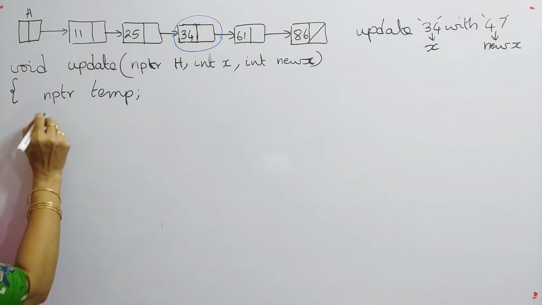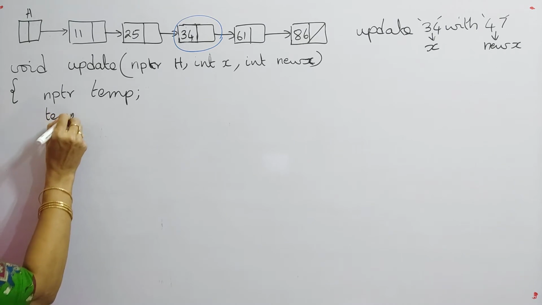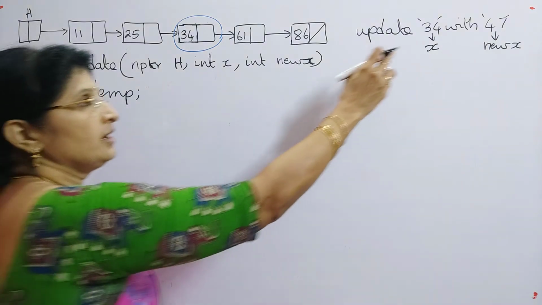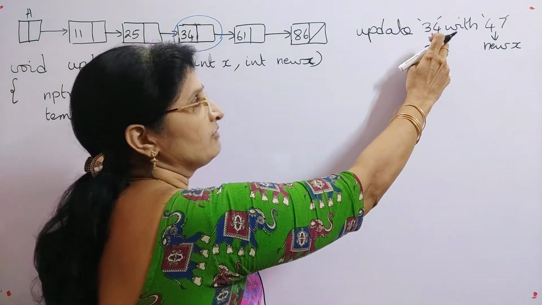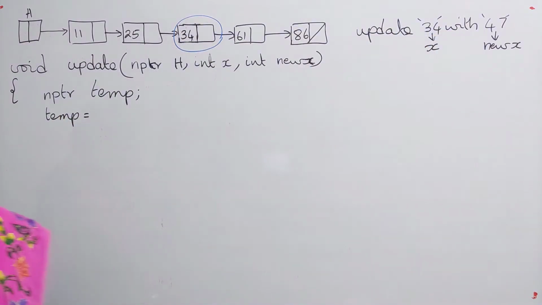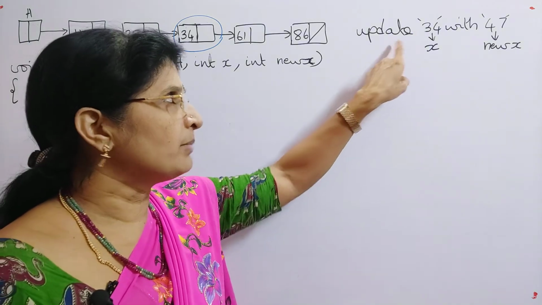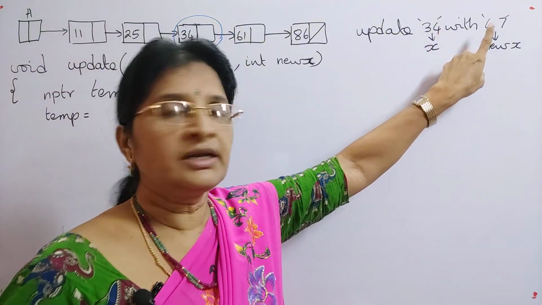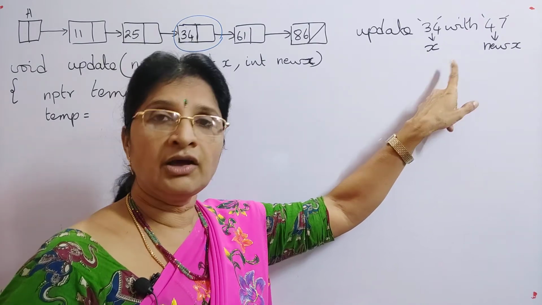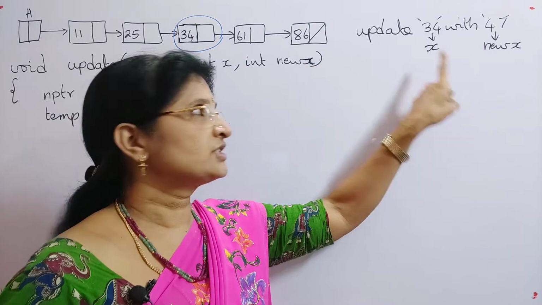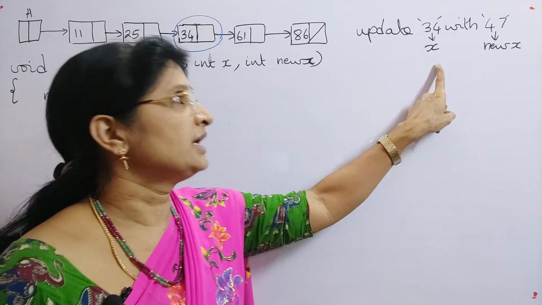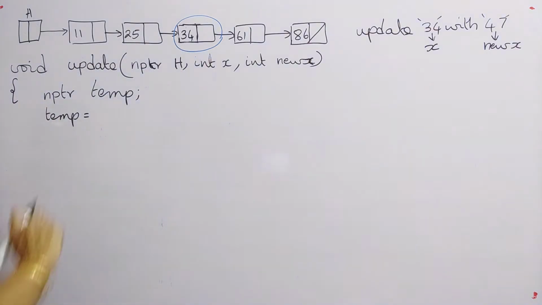So now what do we have to do? First of all, we have to find whether the value you want to update is there in our list or not. If we are asked to update 34 with 47, before updating, first of all we should know whether 34 is there in our list or not. So that means first of all we should find the node that is having the value 34.